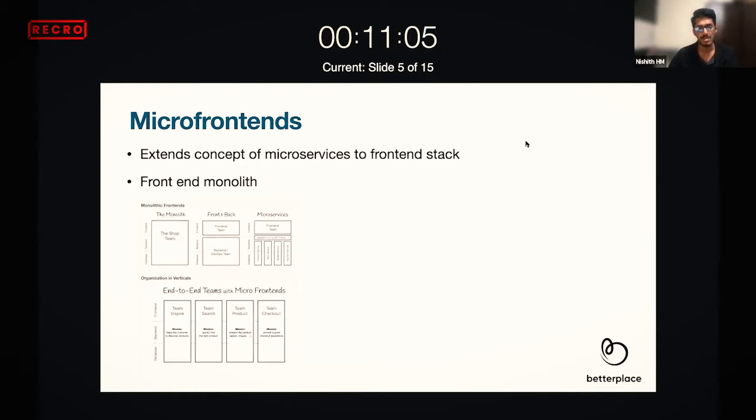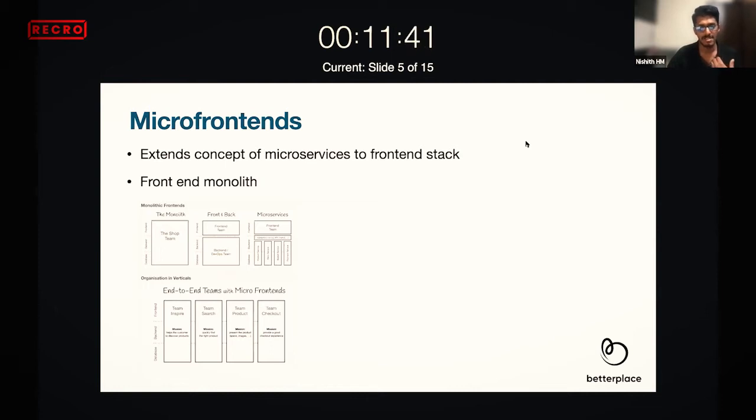So this concept was extended to the front end stack as well. In the front end stack, let us assume there is a home page and a category page. From the home page, you click on the category and you land on the category page. What the micro front end tells is that your category page and your home page can be two different projects themselves. Either through your framework or through your code, you can call that entirely different project whenever the category button is clicked.